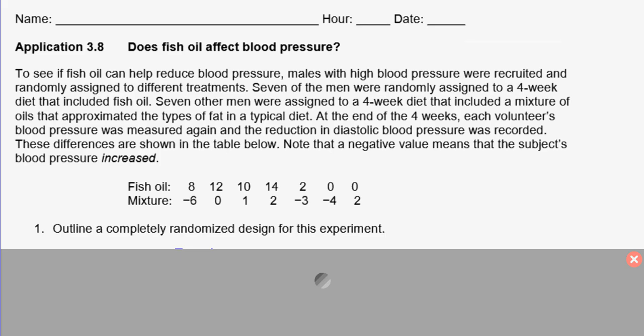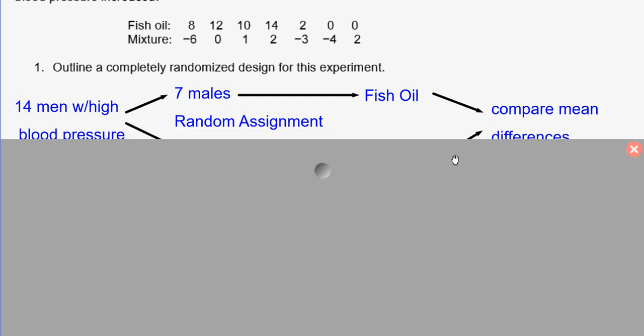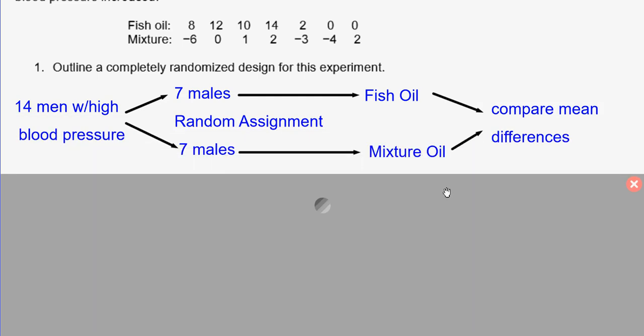Our application 3.8 was talking about, does fish oil affect blood pressure? And so here it says outline a completely randomized design for the experiment. So we know that 14 males were selected. 7 would be assigned to the fish oil. 7 would be randomly assigned to the mixture oil. You would get your results and then compare the mean differences.